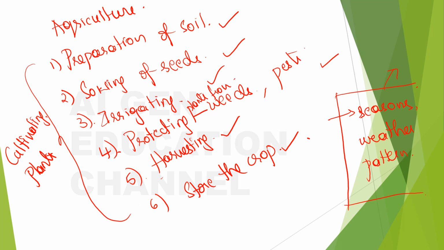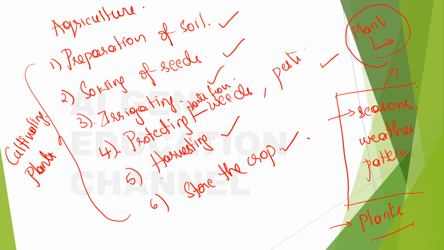So it all depends upon the plant type, and this association of which plant needs what and what comes in what season, everything should be known by the farmer, right? For this reason, he should have ample knowledge of the seasons and the weather patterns, and also about the plants as such, as to which plant needs what type of climatic conditions, right? With this knowledge itself, a farmer can actually get a better produce.